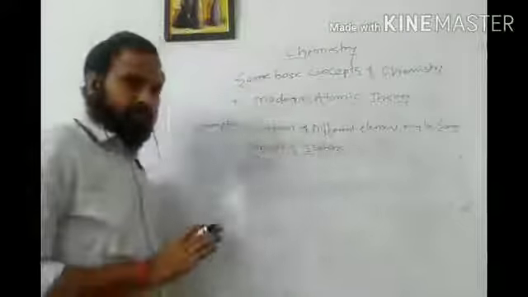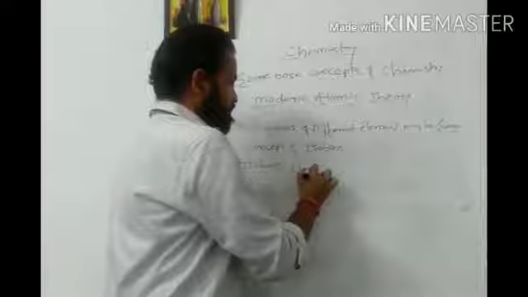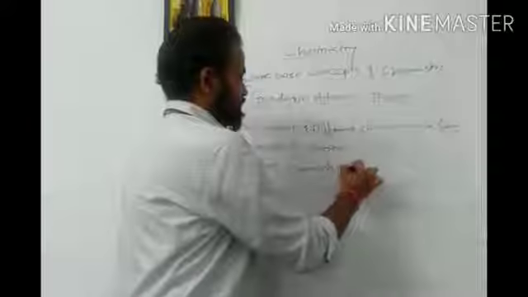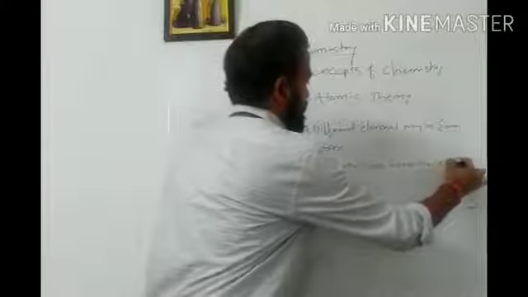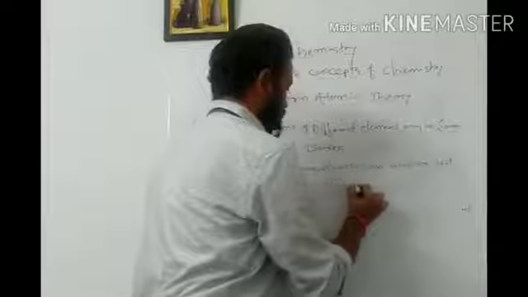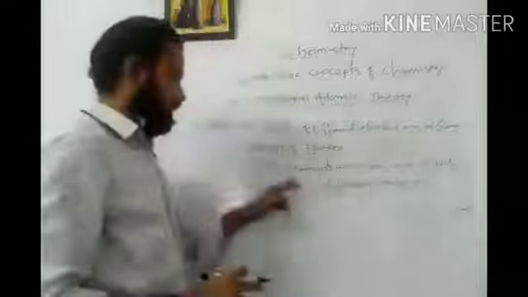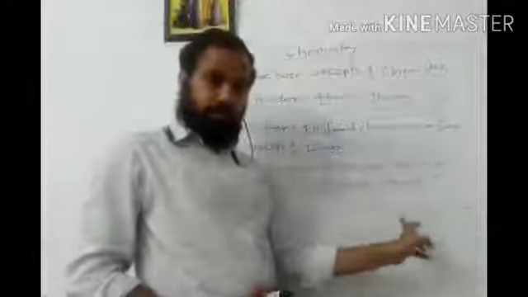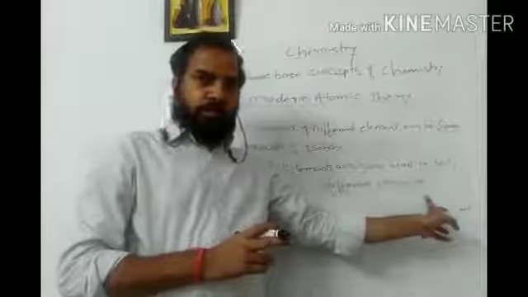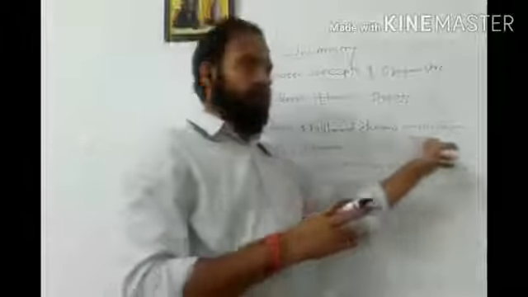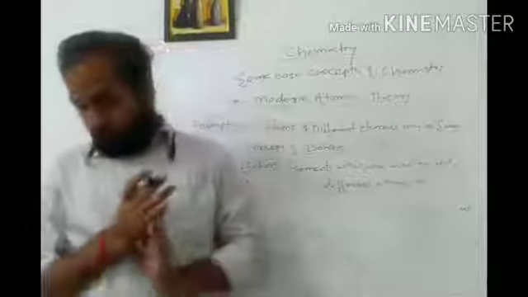See, basically isobar is completely opposite to isotope. Isobar is nothing but the elements with the same mass number but different atomic number. Okay, so in case of isotopes, elements with the same atomic number but different mass number. But in case of isobars, elements with the same mass number but different atomic number. So he explains that atoms of different elements may be the same, for which he uses the concept of isobars here.